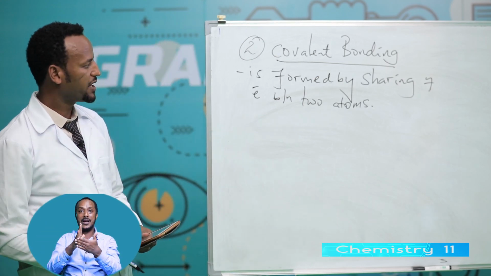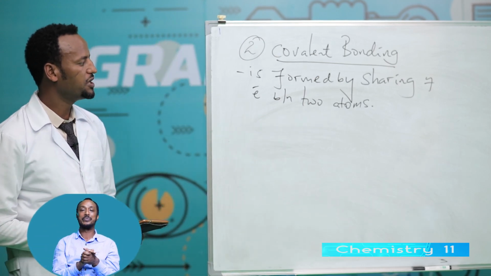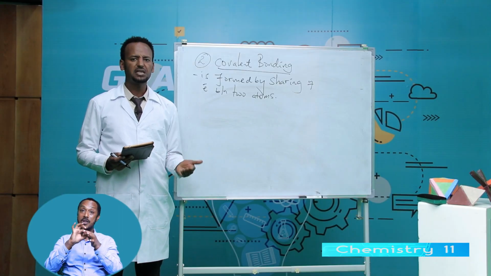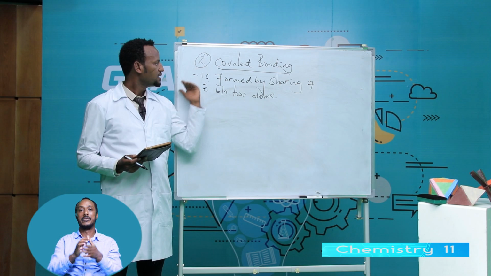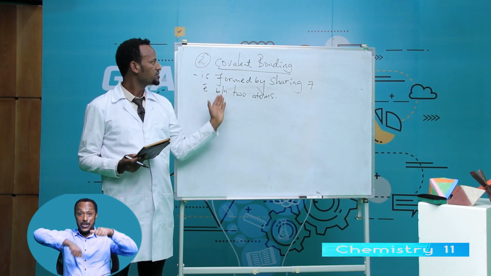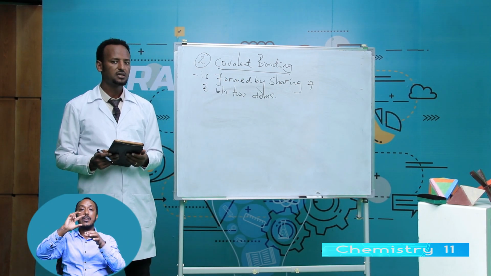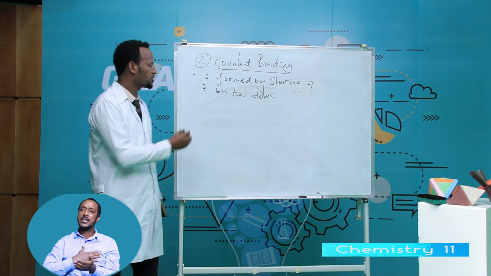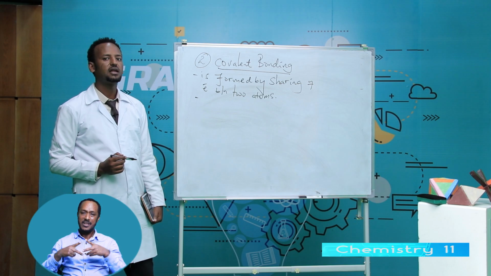A covalent bond is formed by sharing of electrons between two atoms. Usually between two nonmetals, most of the time, sharing of electrons takes place. The bond is known as covalent bonding. The compound that is formed by sharing of electrons is known as what? Covalent compounds.